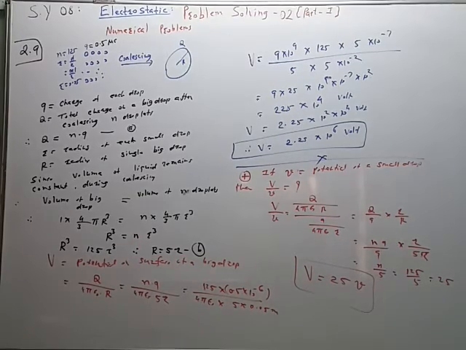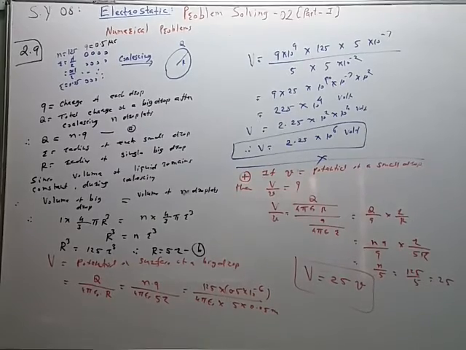N is always a whole cube number. So potential on the surface of the big drop is given by total charge on the surface of the big drop upon 4 pi epsilon naught. So Q is equal to addition of 125 charges, therefore n multiplied by q. So this is the formula, and therefore we get potential on the surface of the big drop is equal to this, and potential of the surface of small droplet is given by v, and it can be calculated by using this relation and this value, like this.